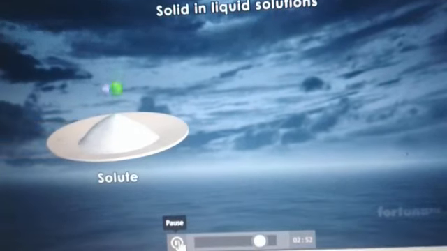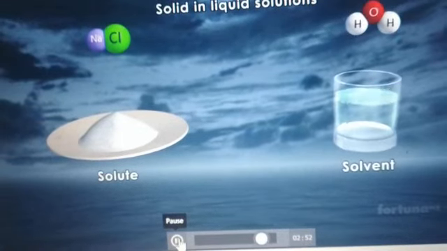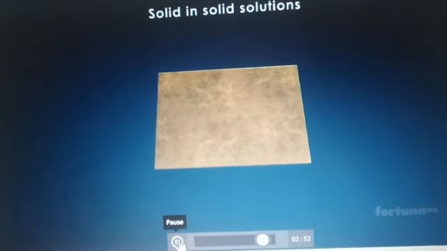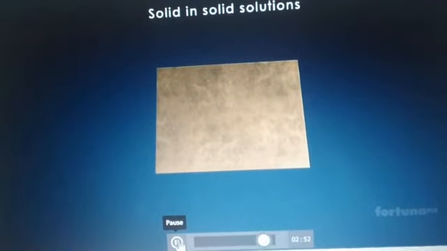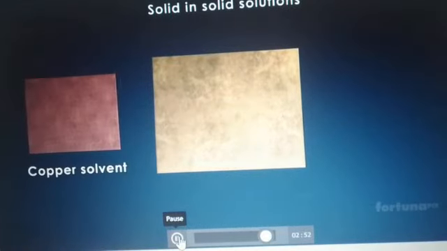In seawater, for example, the solute will be solid sodium chloride salt and the solvent will be liquid water. Alloys are good examples of solid in solid solutions. Brass alloy is a mixture of zinc solute and copper solvent.